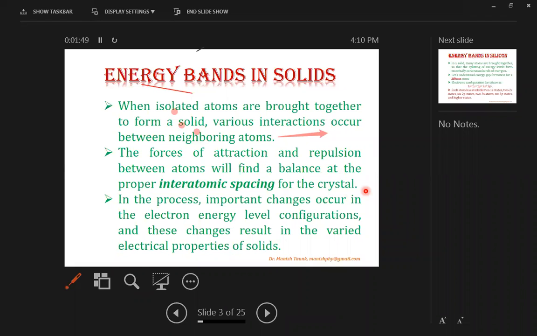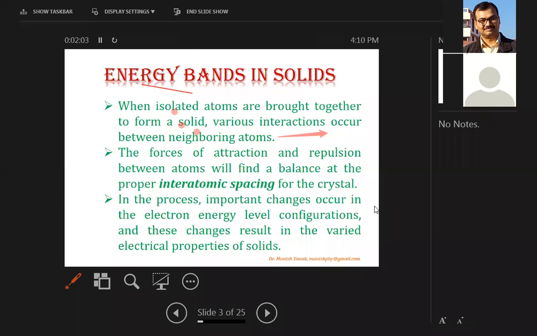In the process, important changes occur in the electron energy level configurations, and these changes result in the varied electrical properties of solids. So this energy level band diagram decides the electrical properties of all the solids.